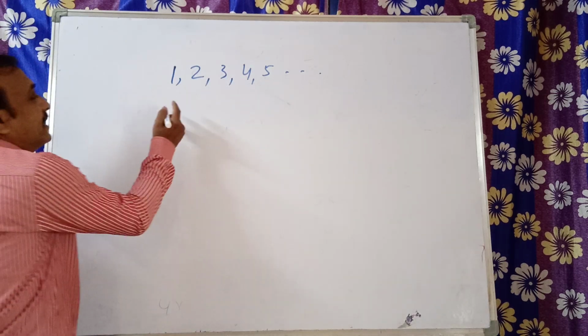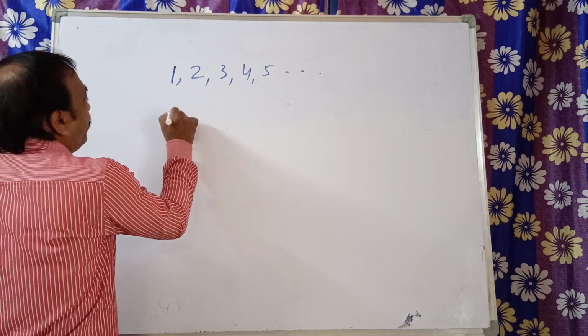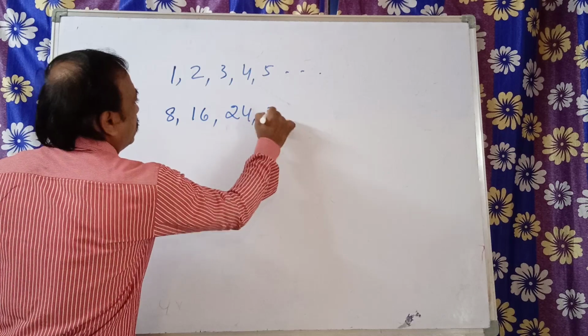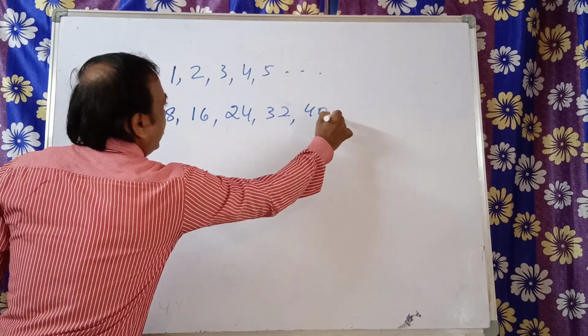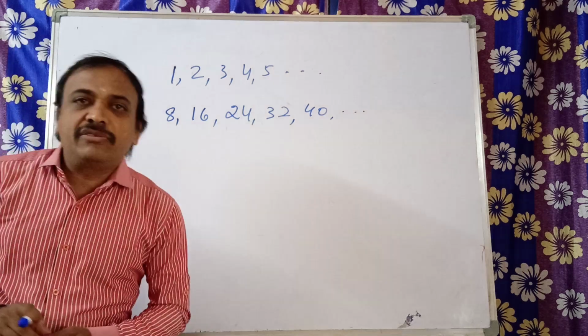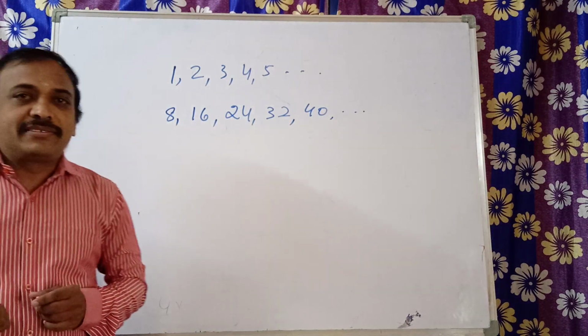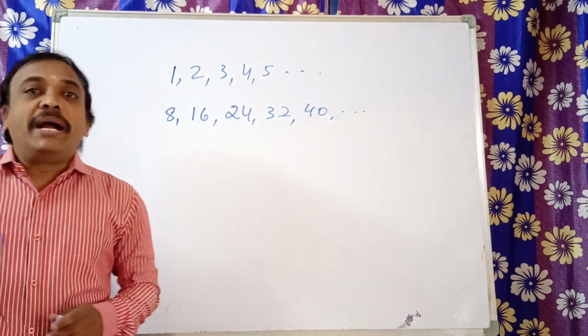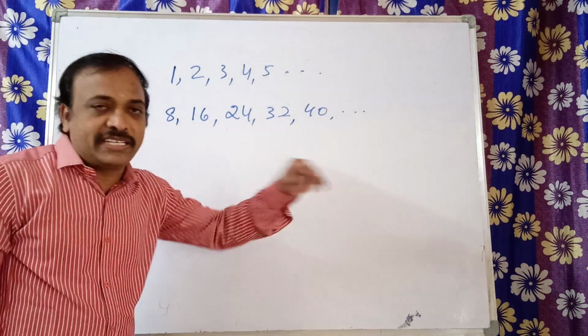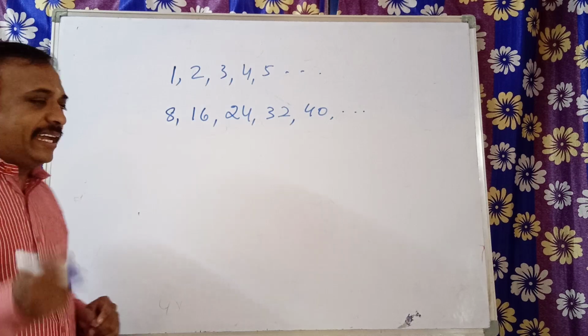Now see the other sequence: 8, 16, 24, 32, 40 and so on. Observe it. What can you say about this? Yes, very good. These are the multiples of 8. That is one point. Okay, I agree with you.